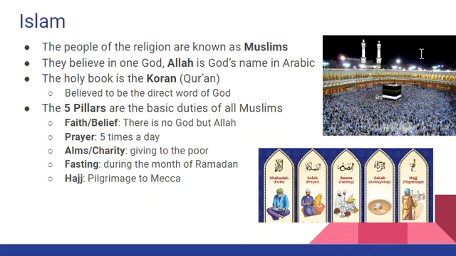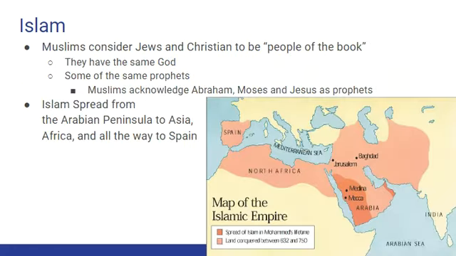Now, like the other two Abrahamic religions, Muslim people believe in one God, and their name for this God is Allah. Now, Islamic life is based on these 5 pillars of belief. Now, like the Jewish or Hebrew people, Muslims believe that the Messiah, or the Savior, has not yet come to earth.